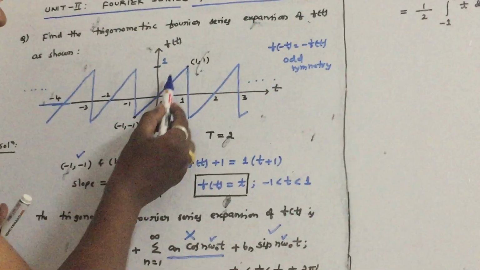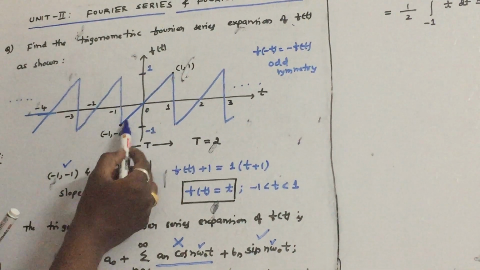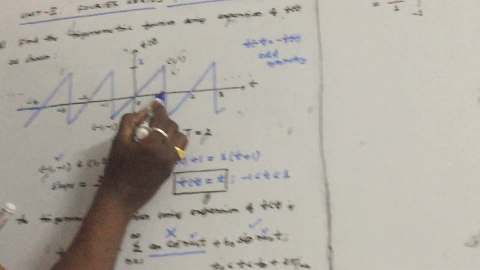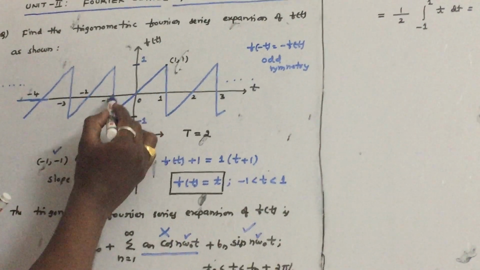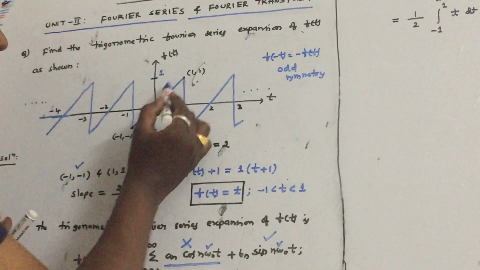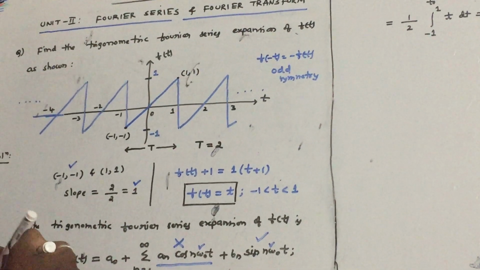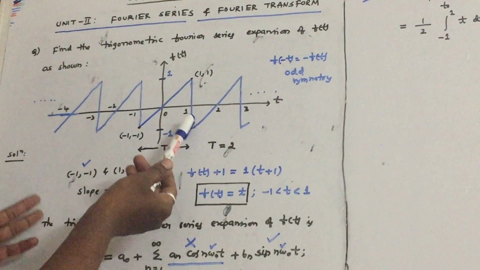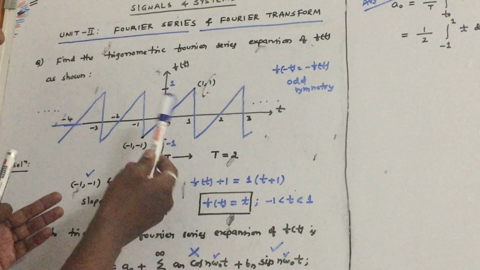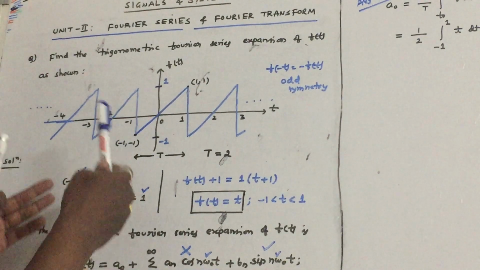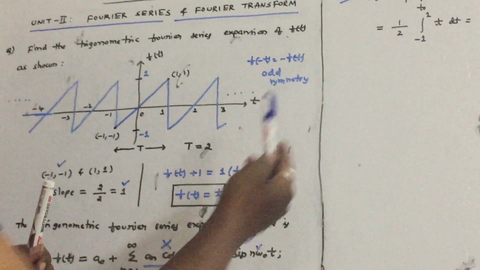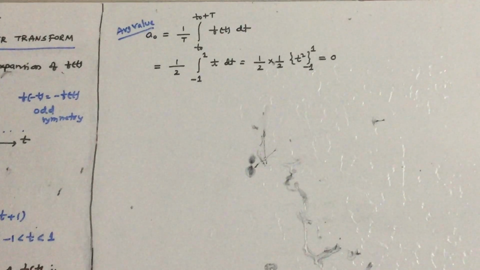In the previous problem also I mentioned, over one cycle, if the positive area is equal to the negative area, the average value of the waveform is 0. That is what you have to observe by seeing the signal itself. By seeing f(t) itself, you can tell whether the average value is 0 or not. For this waveform, it is clearly noticed that the average value is 0.